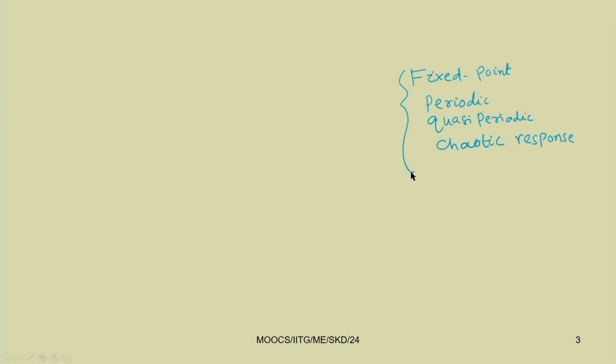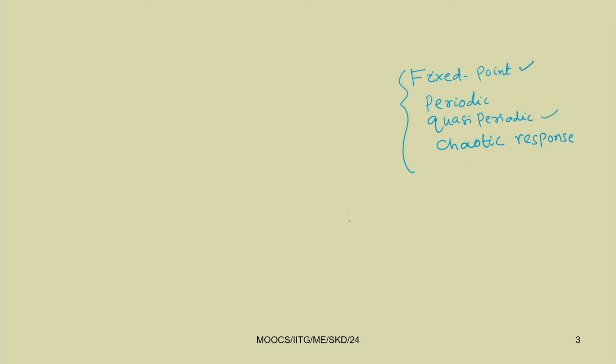In case of fixed point response, you have a fixed number, and in case of periodic response, the response is repeated with a particular time interval, and quasi periodic responses are particularly aperiodic responses, where the ratio of the frequencies is an irrational number.